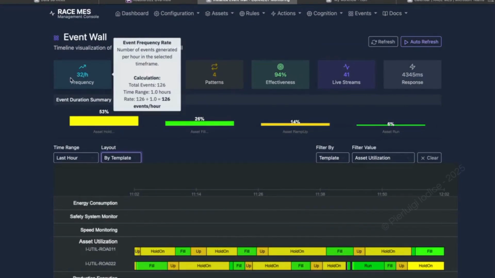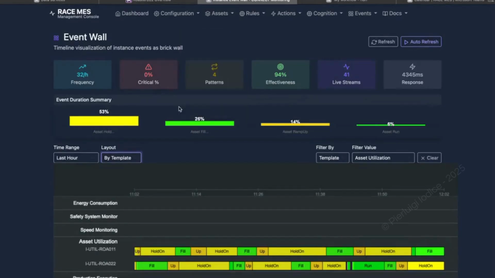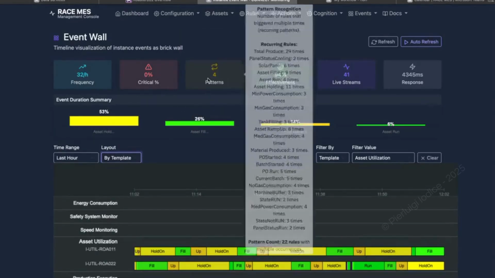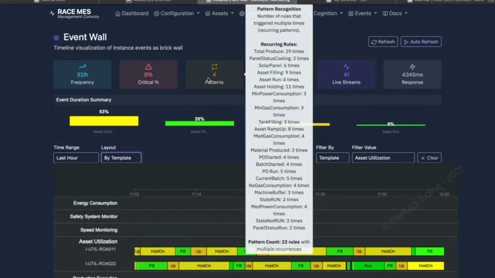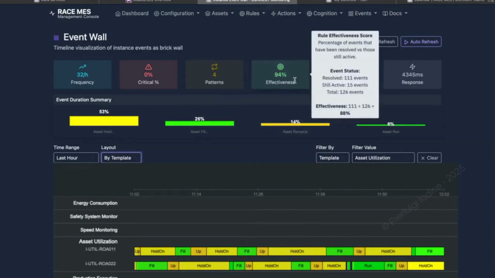This real-time KPI bar gives us instant situational awareness. Frequency shows event throughput. Critical percent tracks high-severity hits. Patterns counts distinct event signatures. Effectiveness is our configurable metric, e.g., the share of events actioned or resolved within SLA.